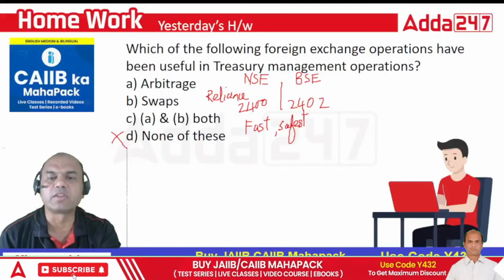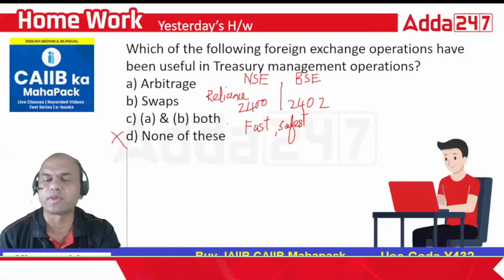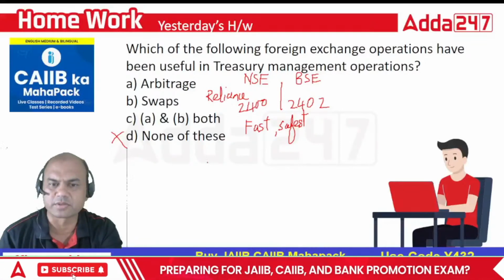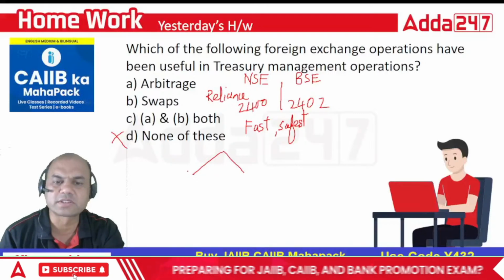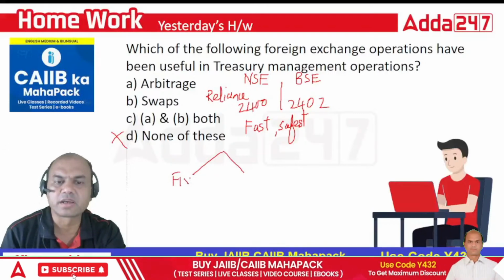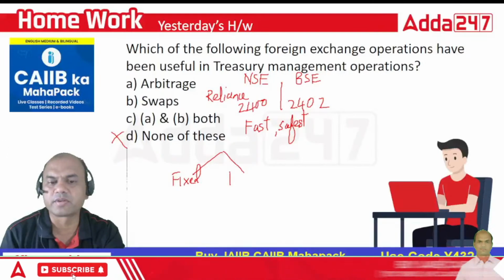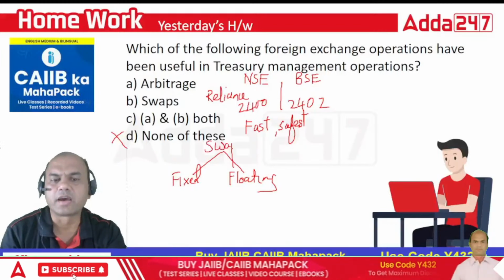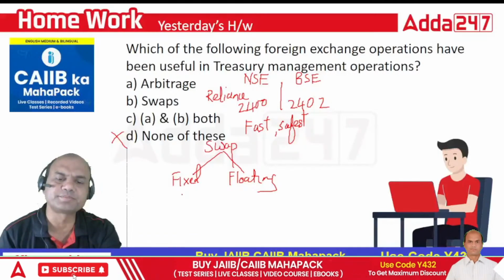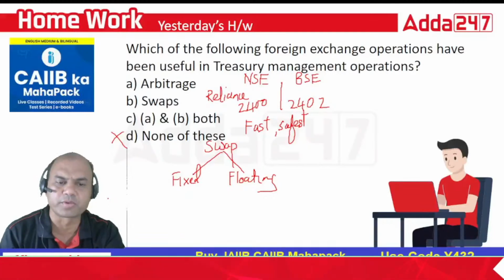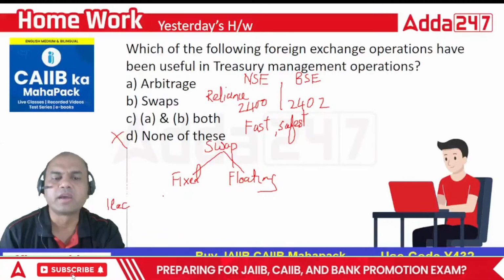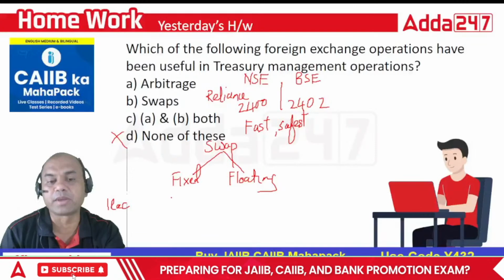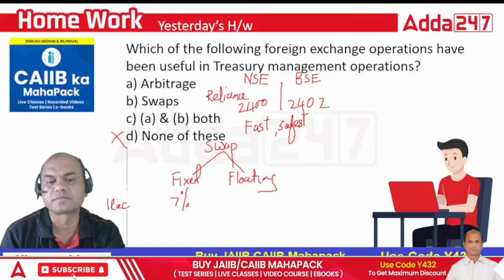Now let me come to swaps. What is a swap? A swap basically has two legs. One leg is fixed and the other is floating. I'll give you an example. Suppose I take 1 lakh rupees from you and guarantee that I'll pay you 7% rate of interest.